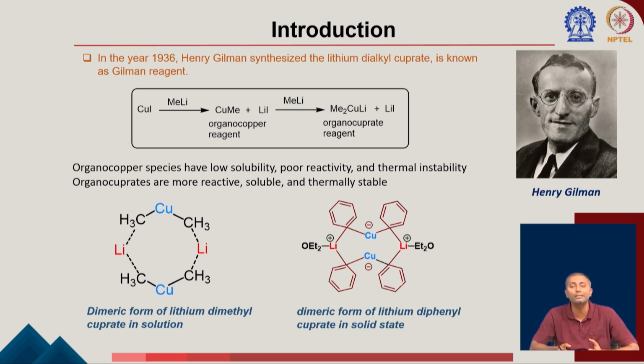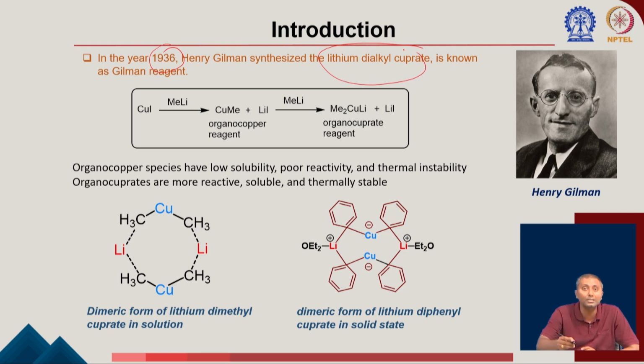You have seen the earlier organocopper compound that was discovered, the cuprous acetylide. Now I'm going to talk about another discovery by Henry Gilman. I think you are familiar with this reagent called the Gilman reagent; you must have heard about it if you have learned reagent chemistry. It was discovered in 1936, when Henry Gilman synthesized lithium dialkyl cuprate.